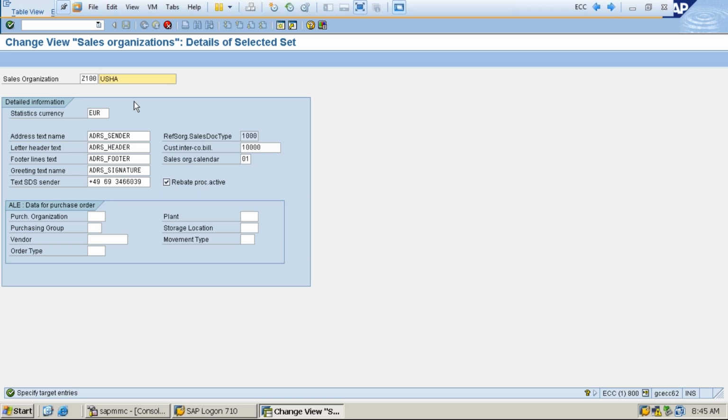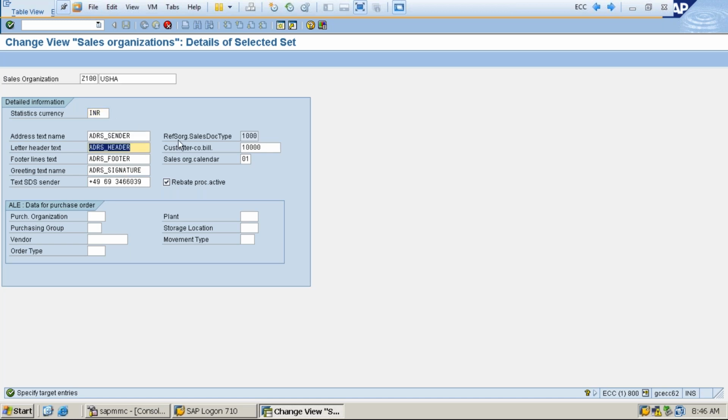And also in real time, we would be saving this in an Excel sheet, so as not to forget. Then after that, the statistics currency must be INR, because this organization is an Indian organization, so we should change the statistics currency to INR.